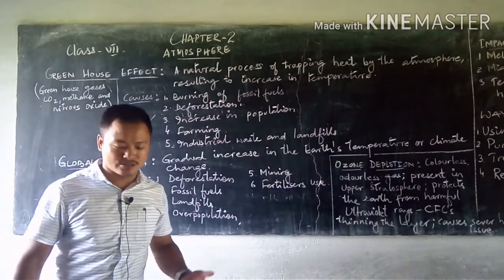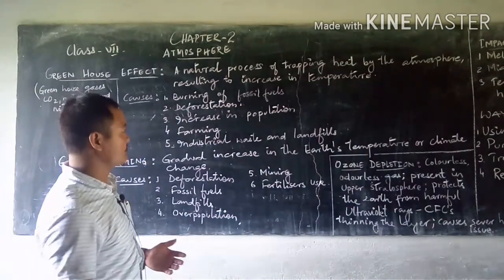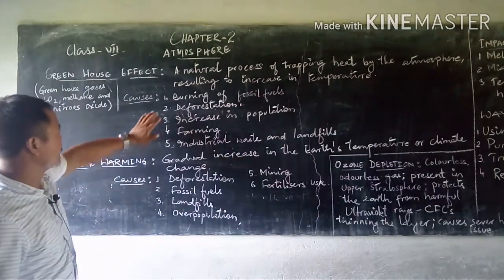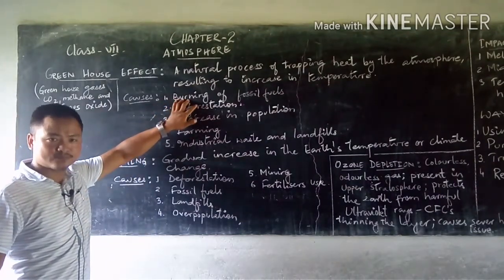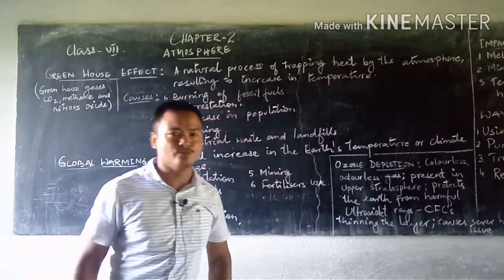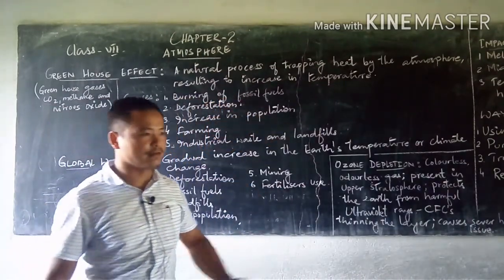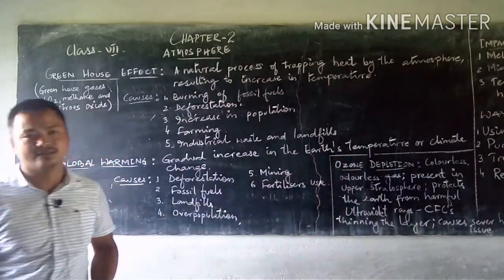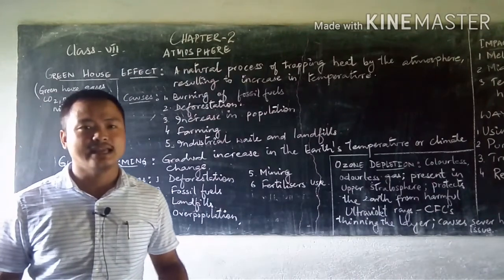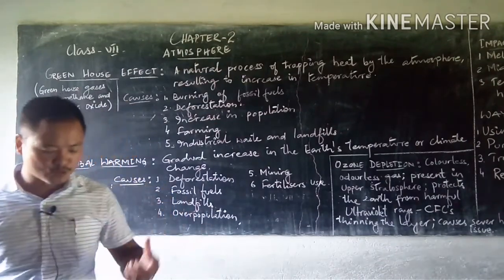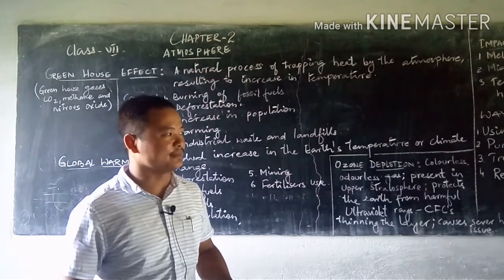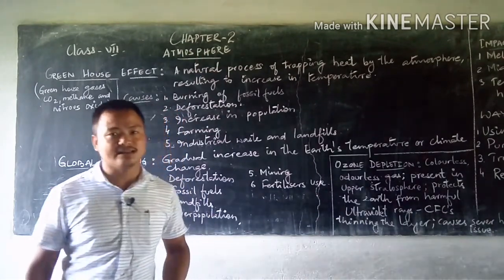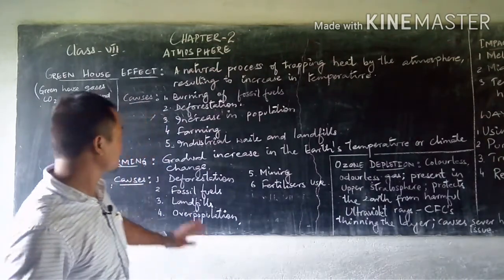There are various causes that lead to such a rise in temperature. First is the burning of fossil fuels. Fossil fuels like coal and petroleum, when they are used continuously or rigorously, emit carbon elements in large amounts, and when these go to the atmosphere, they mix with some other gases and form oxides, resulting in the trapping of heat later on.